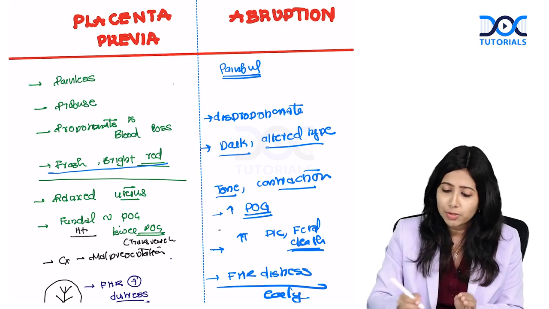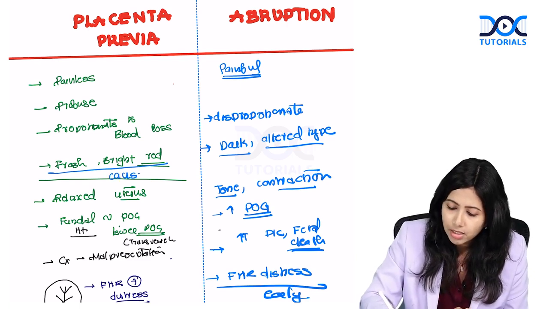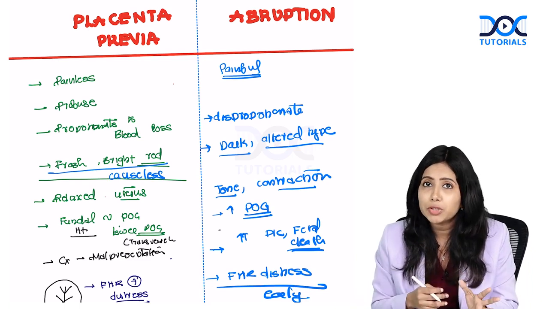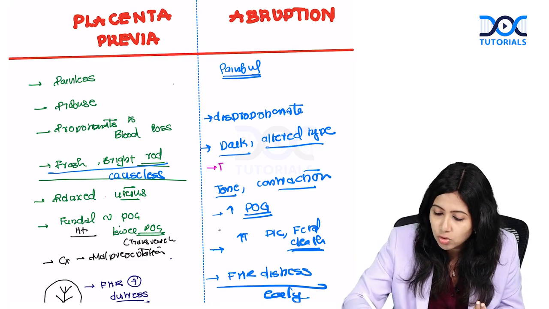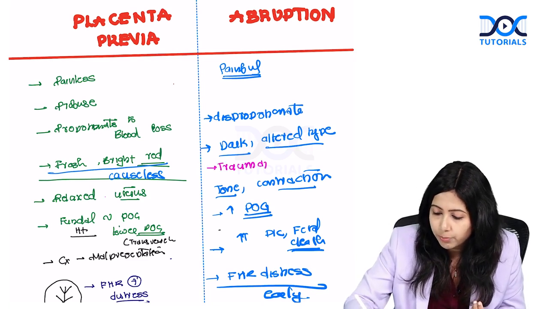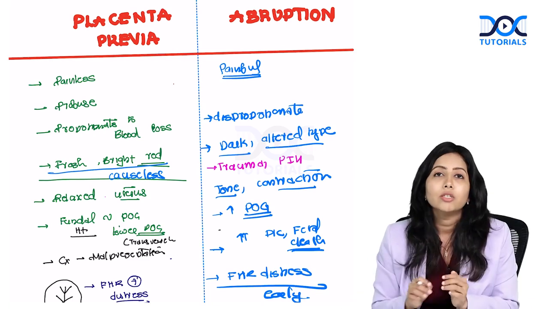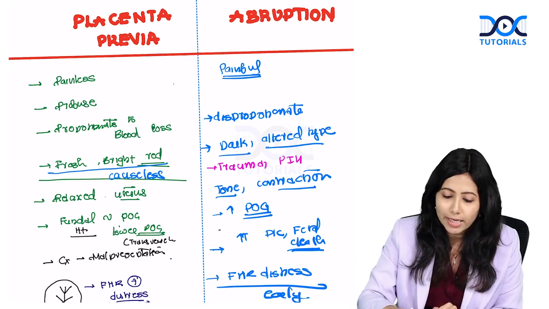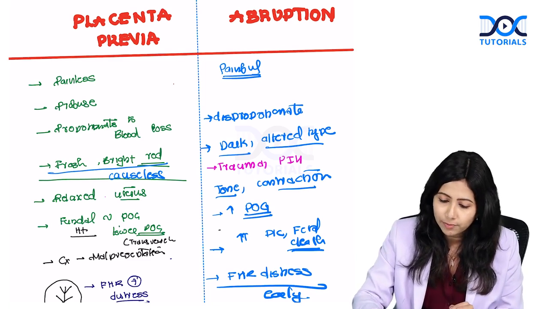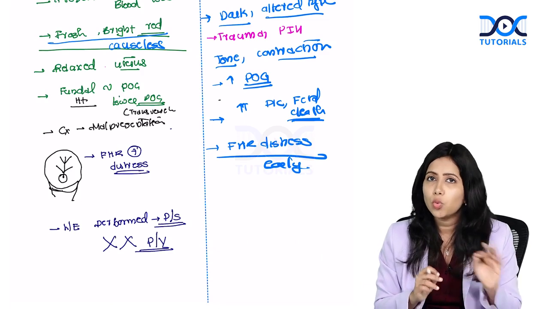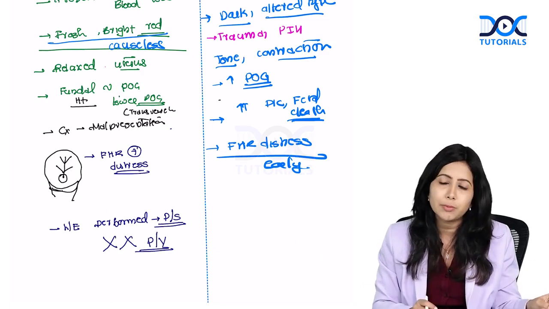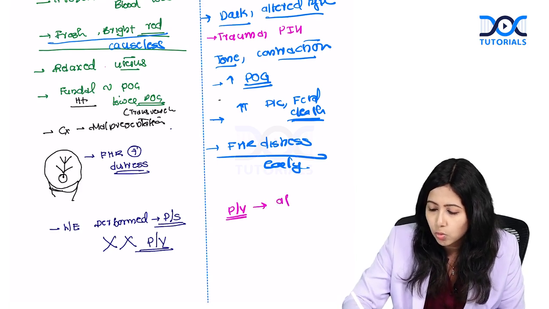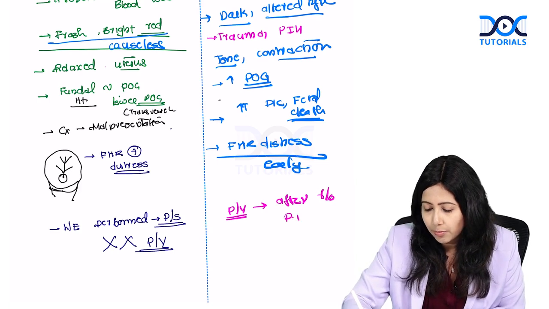I told you in placenta previa, it is usually causeless, whereas in case of abruption, there can be some associated cause such as trauma or PIH. So the patient can have PIH or there could be history of trauma before this bleeding, whereas it is causeless bleeding in placenta previa. Once you rule out placenta previa, you can go for a per vaginal examination. PV can be done after ruling out placenta previa.